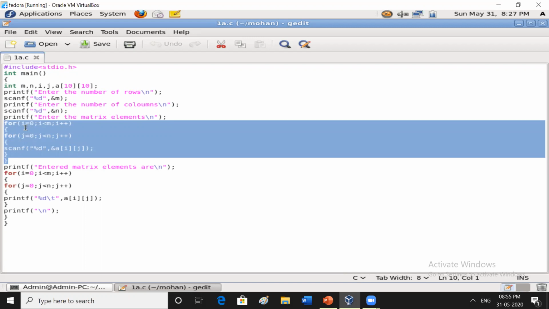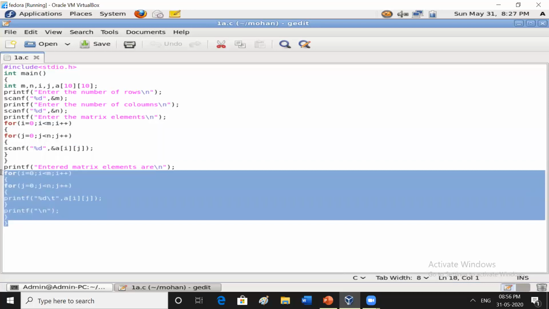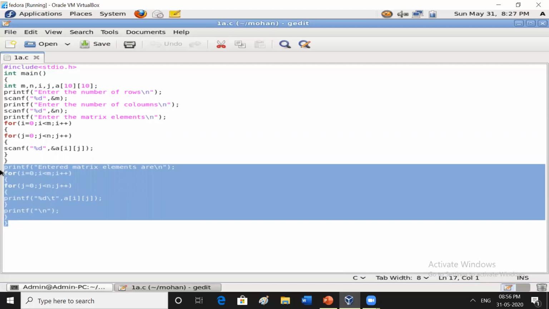That is for i equal to 0. I take i as the reference for rows and j for incrementing the columns. It starts from 0, i less than m, i plus plus. Then for j equal to 0, j less than n, j plus plus. Now you are reading the matrix elements. If you want to print whatever elements you read for the matrix, you use this. That is the second part, printf entered matrix elements are.